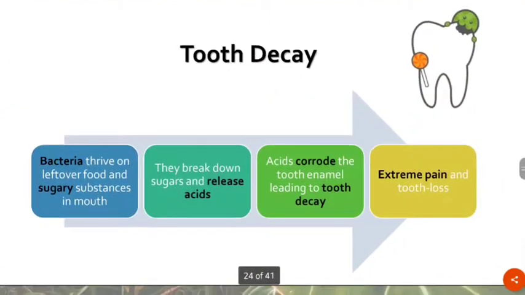Now over here I would also like you to recall the concept of tooth decay, which you must have studied in your previous classes. So what happens if we eat a lot of sugary substances and not brush our teeth properly?